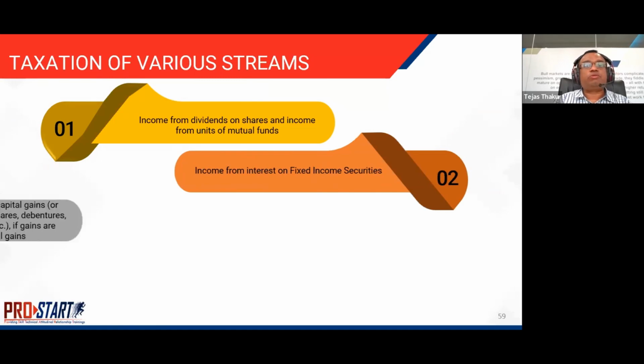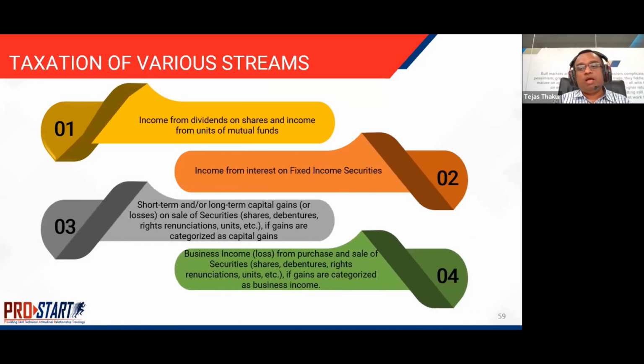Taxation of various streams. The Income Tax Act has defined various income streams under which the incomes received will be taxable, with various different exemptions and clauses, and even tax slabs or tax rates for all of them. This is particularly related to investments and PMS investments, and therefore it excludes salary or income from house property. It only includes income from investments and the nature of incomes there.